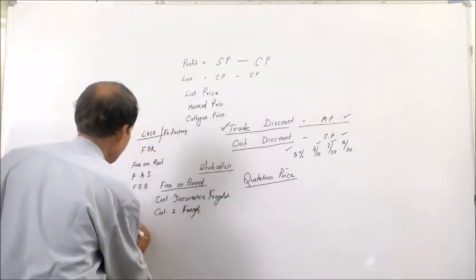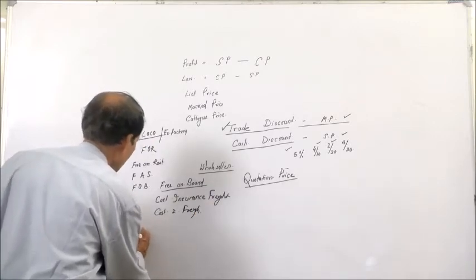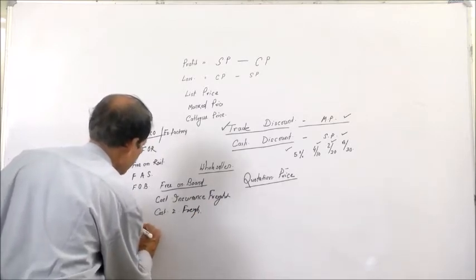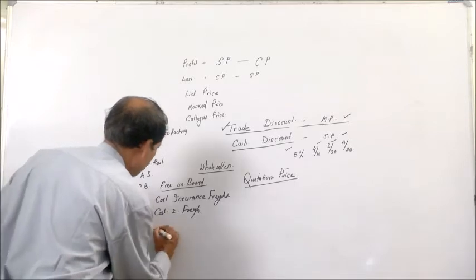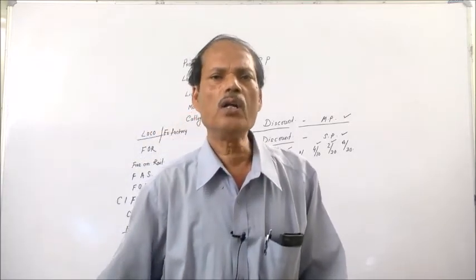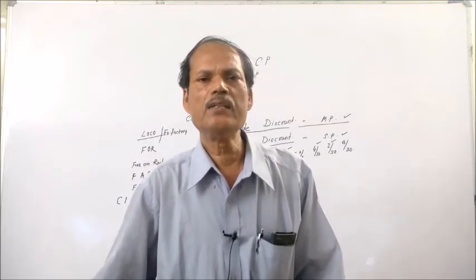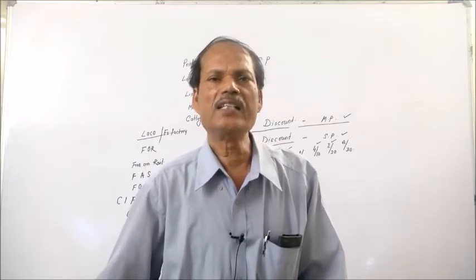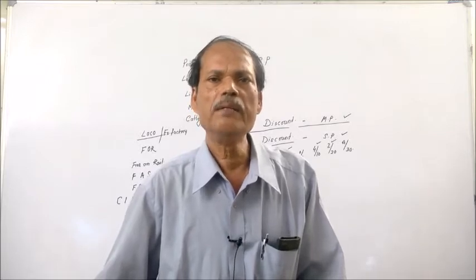And similarly, another one is the Franco price. Franco is simply all expenses; the cost includes all expenses till the goods reach the doorstep of the buyer.